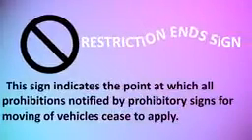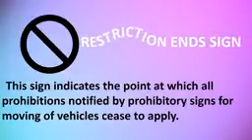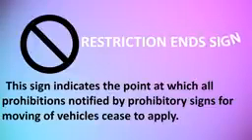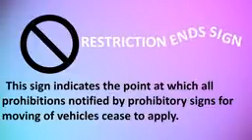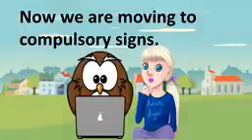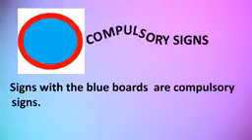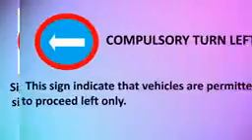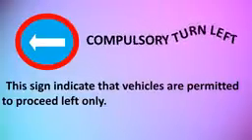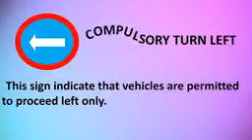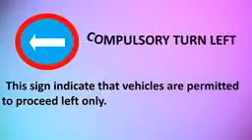Restriction end sign. This sign indicates the point at which all prohibitions notified by prohibitory signs for moving vehicles cease to apply. Now we are moving to compulsory signs. Signs with blue boards are compulsory signs. Compulsory turn left. This sign indicates that vehicles are permitted to proceed left only.